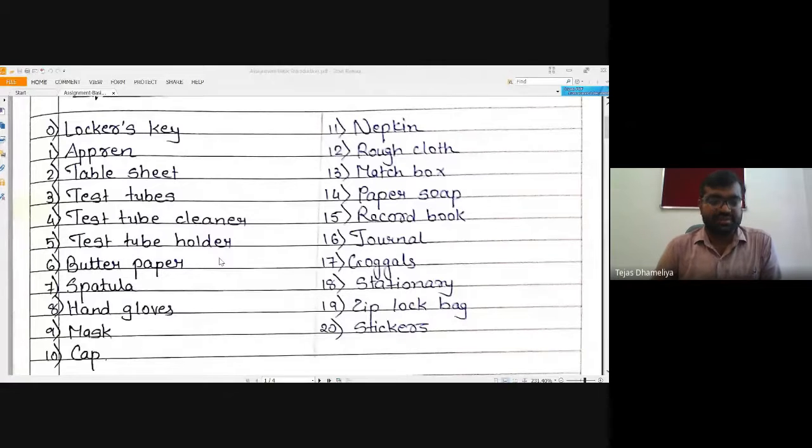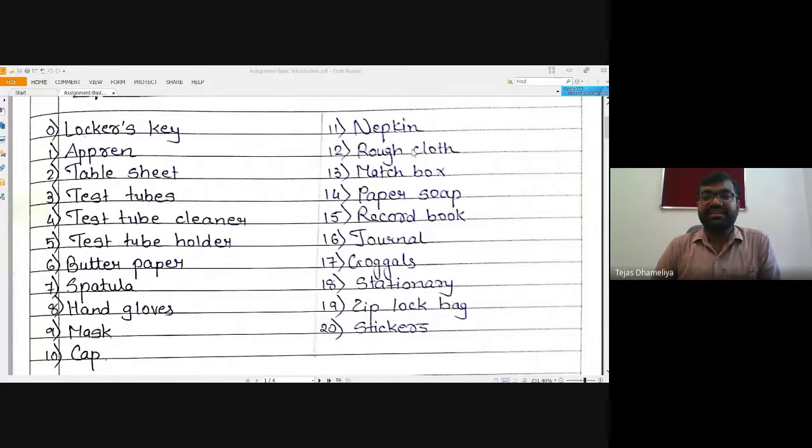Test tubes: most of the time we are providing them, so you do not need to bring test tubes from home. But a test tube cleaner and a test tube holder are requirements. Butter paper, spatula, hand gloves, mask, cap, and napkin are for your own purpose. A napkin is required for your needs.